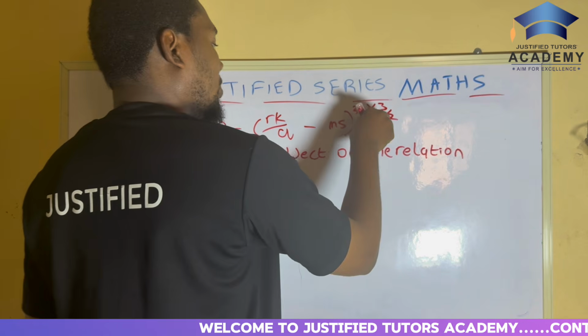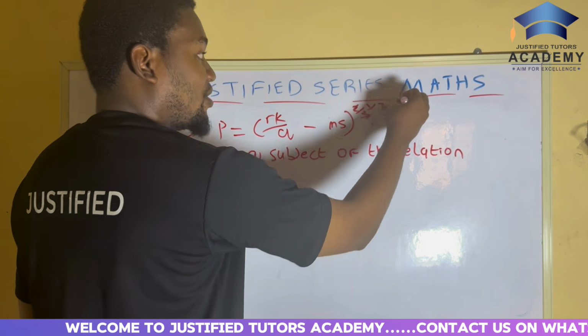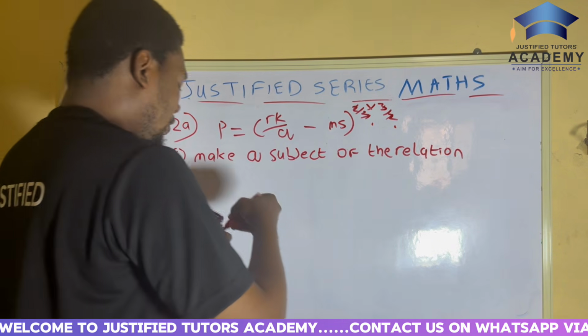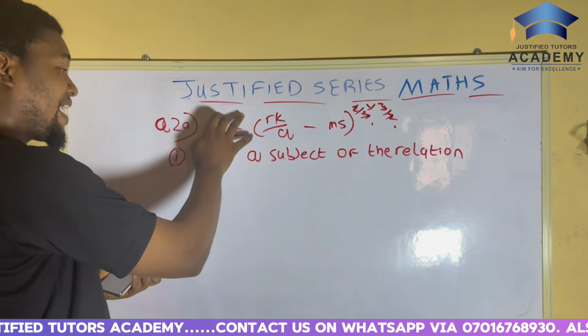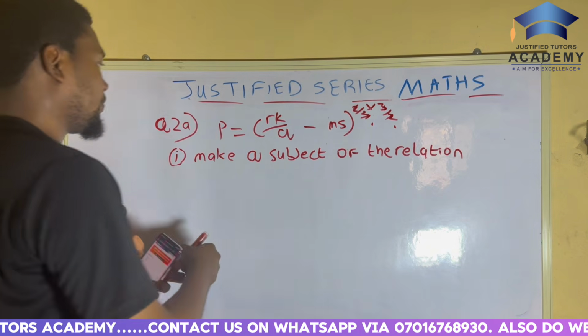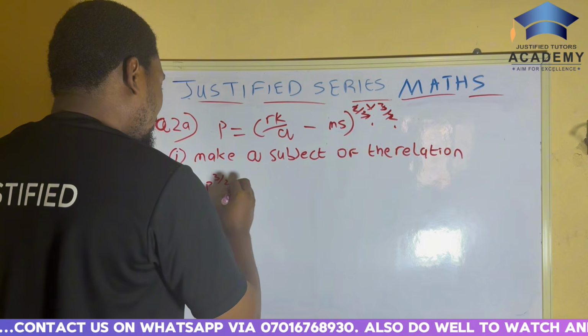So when you multiply it by 3 over 2, here will cancel, here will cancel, here will cancel, here will cancel. That will be a 1. So the bracket will open. Now, when you are multiplying here by 3 over 2, you have to multiply here also by 3 over 2. So we are having P 3 over 2